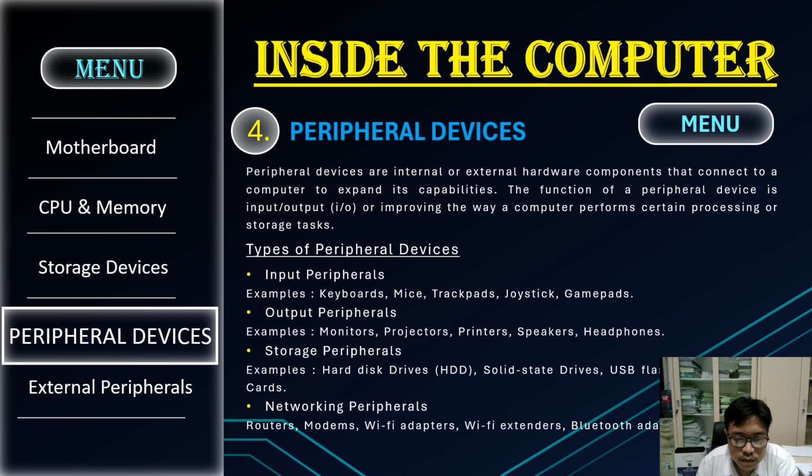1. Input peripheral. Examples: keyboard, mic, trackpad, joystick, gamepad. 2. Output peripheral. Examples: monitors, projector, printer, speakers, and headphones. 3. Storage peripheral. Examples: hard disk drive, solid-state drives, USB flash. 4. Networking peripheral: routers, modems, Wi-Fi adapter, Wi-Fi extender, Bluetooth adapter.